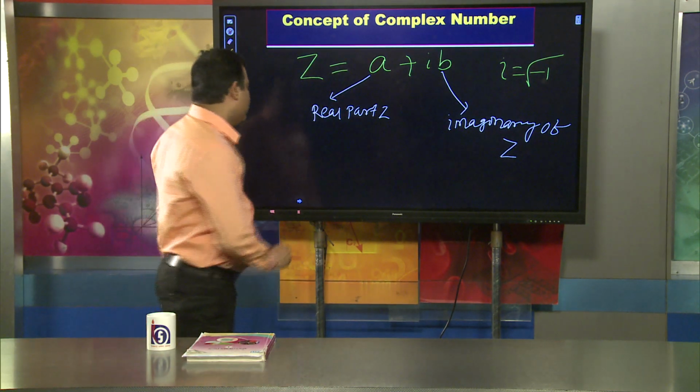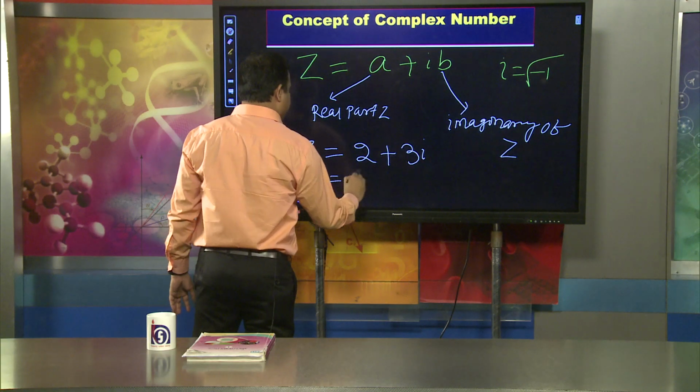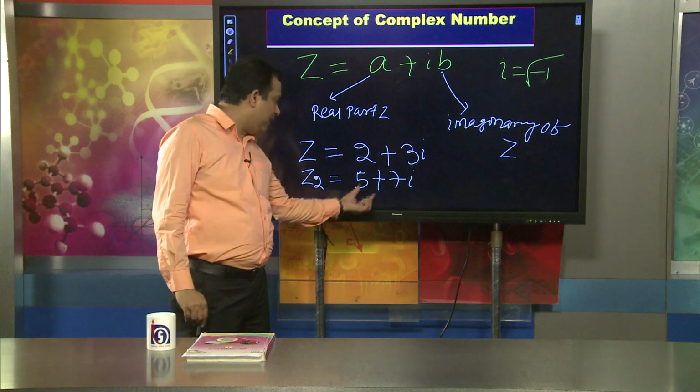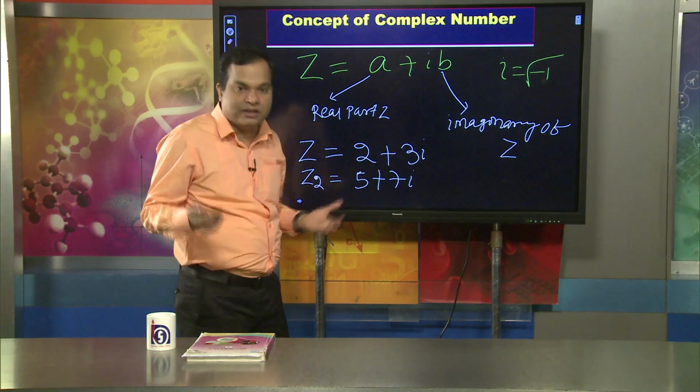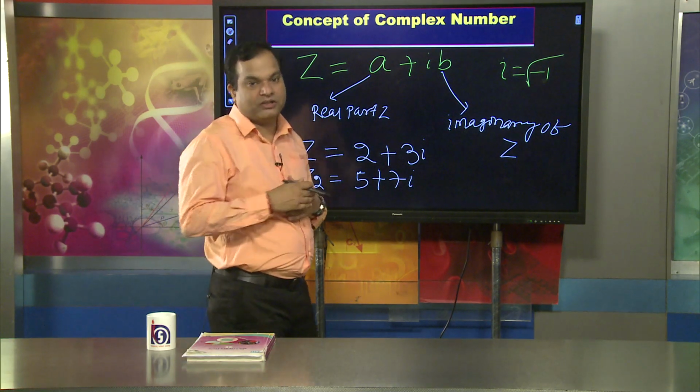For example, suppose z equal to 2 plus 3i, it is one of the complex numbers. Suppose z2 is another complex number, we can write simply 5 plus 7i. Here 5 is the real part and 7 is the imaginary part. This is exactly what a complex number is.